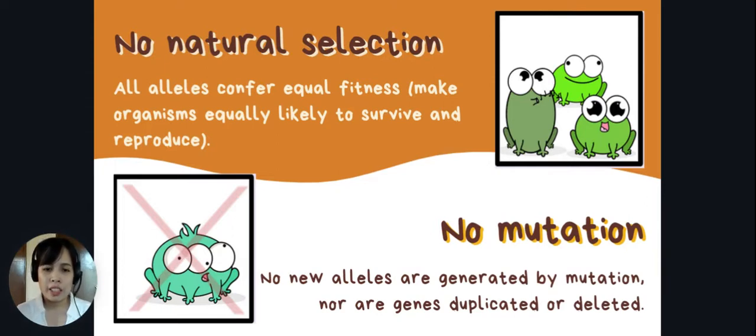No new alleles are generated by mutation, nor are genes duplicated or deleted. So the genes and alleles should all be the same throughout the generations. Even minute duplication or deletion in the genes should not be observed in a Hardy-Weinberg equilibrium.